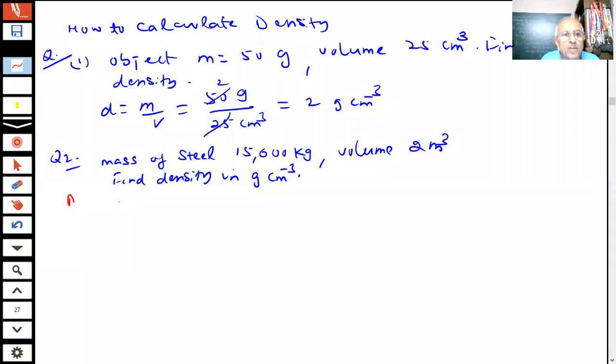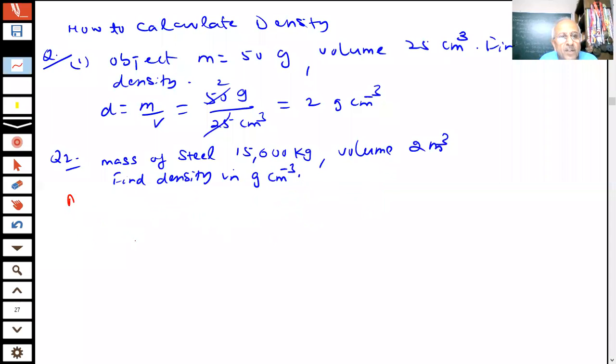Answer. Formula of density is known to you. Mass per unit volume. 15,600 kg divided by how much is the volume? 2 meter cube. So what is that value coming? 15,600 divided by 2 is 7,800. So what you are getting? 7,800 kg per meter cube. Now you have to find the value in gram centimeter inverse. So you have to do the conversion, student.